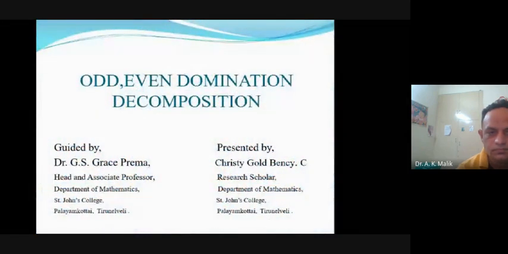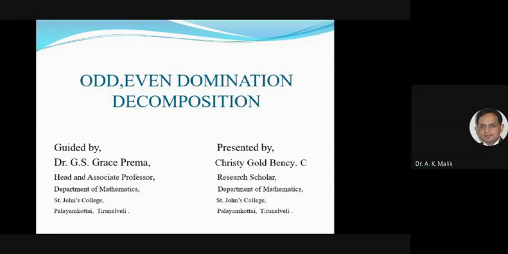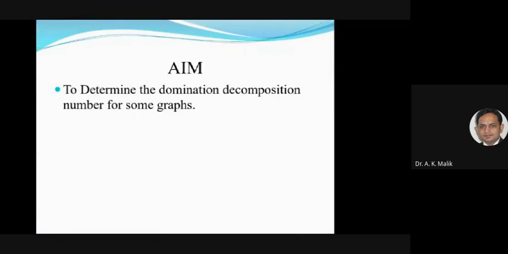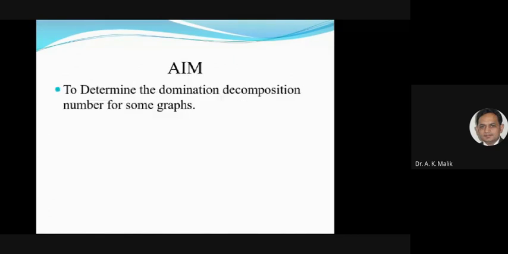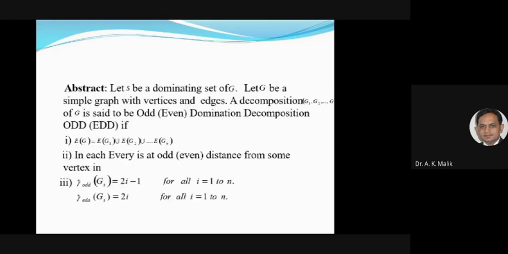Sir, myself, Christy Goldbensi, doing my research work under Grace Prema Madam, Head and Associate Professor, St. John's College, Tirunelveli. The topic of my paper is odd even domination decomposition for some graphs. In this paper, I find the domination number for the whole graph, decompose the graph, and compare the both.